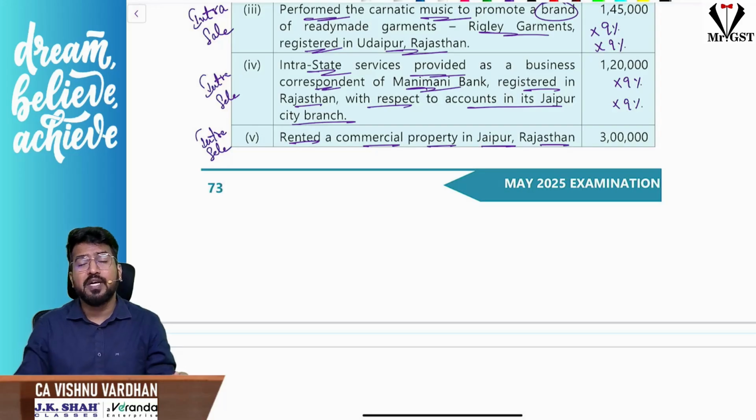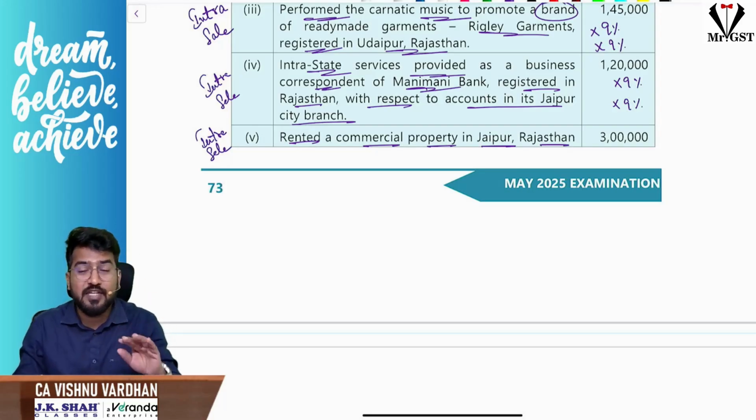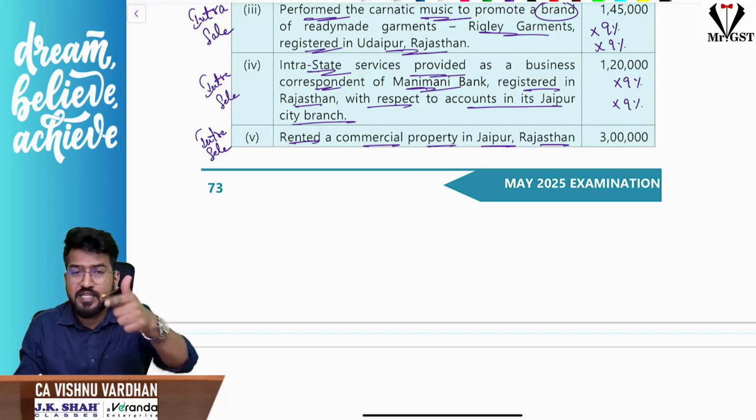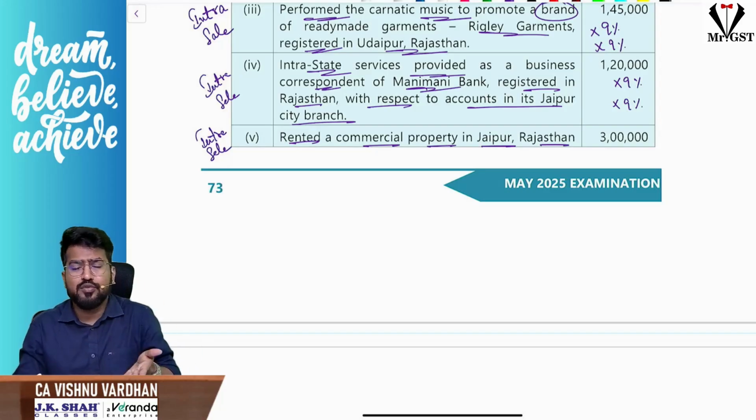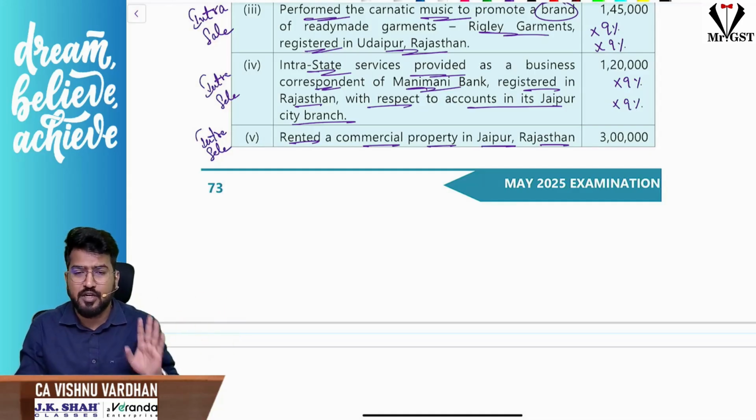And if you remember, sir, there is an entry in RCM regarding renting the commercial property, where the supplier is unregistered and the recipient is registered, RCM will come. But here Surya is the supplier. He is registered under GST. Automatically the condition is violated. RCM will not come into picture. Are you understanding that point?